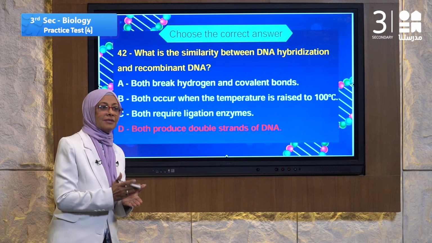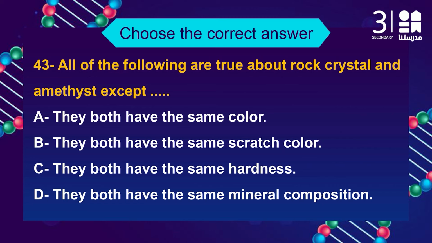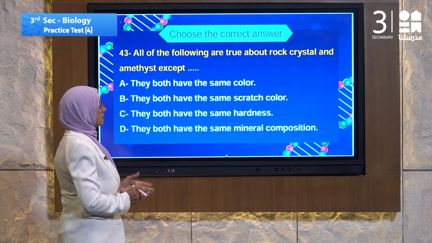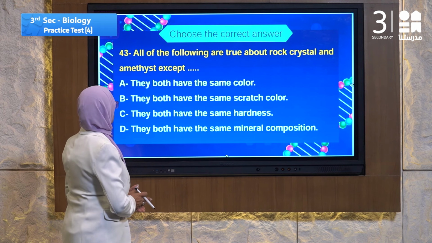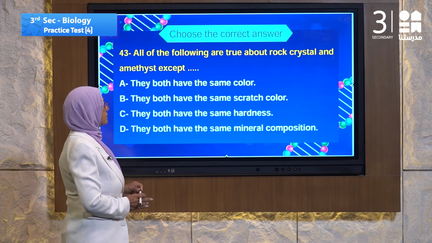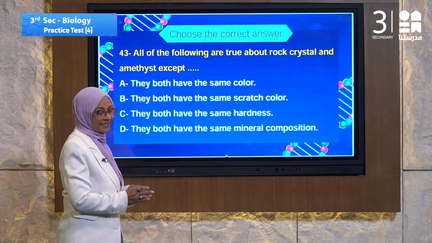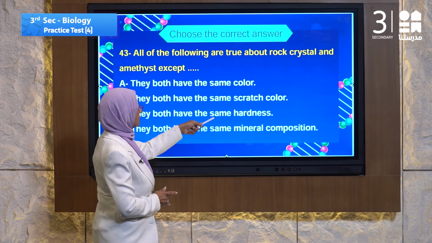Let's go to question number 43. Question number 43 speaks about earth science. All of the following are true about rock, crystal, and amethyst, except. There is a comparison between crystal and amethyst. They both have the same color. Let's read. B, they both have the same scratchy color.